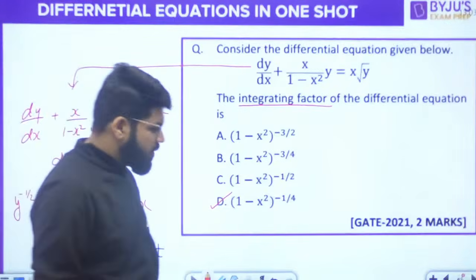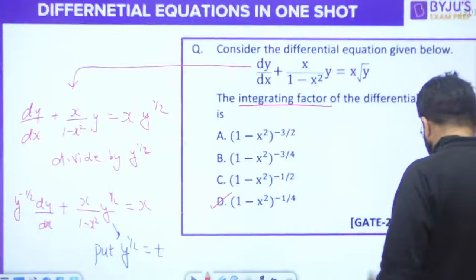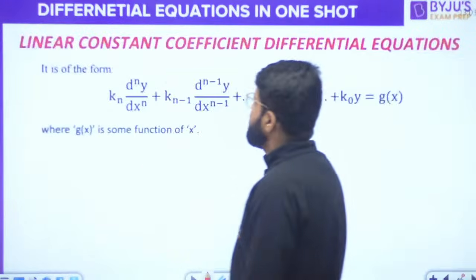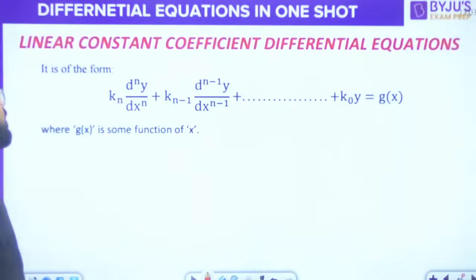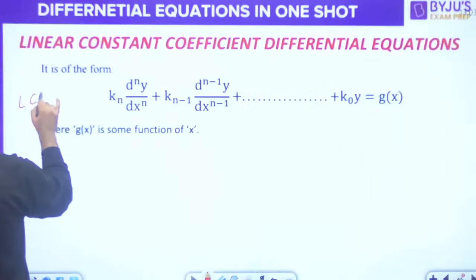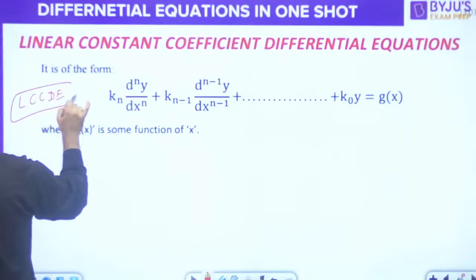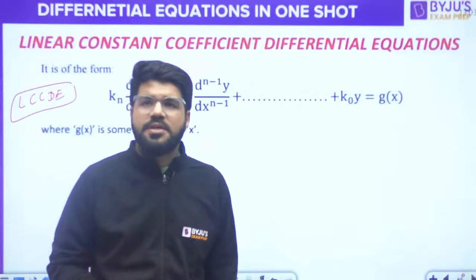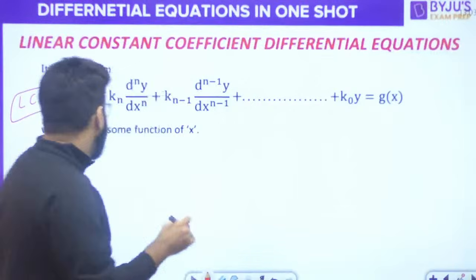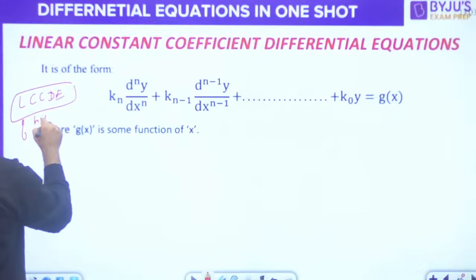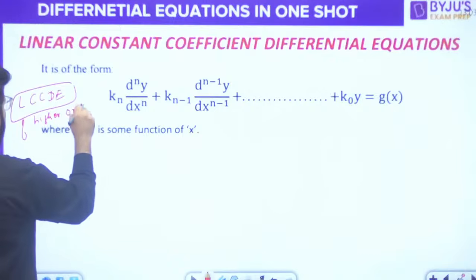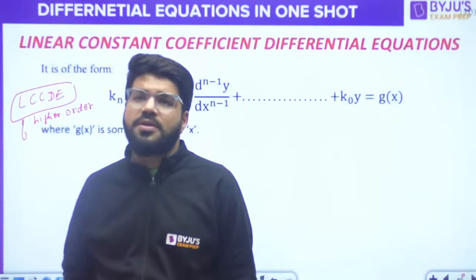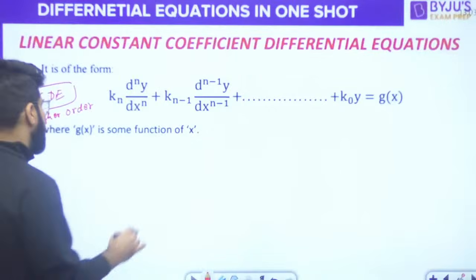Right, quickly moving ahead to the next. Next we'll take up linear differential equations of constant coefficient. That is what I told you, LCCDE, linear constant coefficient differential equation. This is the next important category. Differential equations which can be of higher order as well. LCCDE of higher order. First order linear we have seen. But when we talk about linear differential equations of higher order, we'll be talking about constant coefficients only, right?